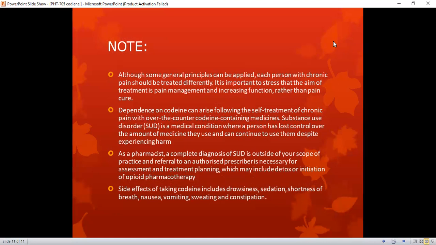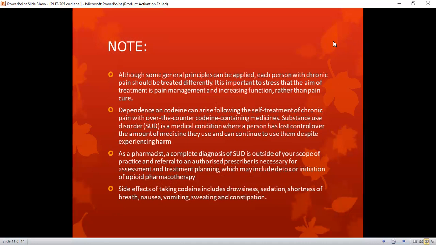Dependence on codeine can arise from the self-treatment of chronic pain with over-the-counter codeine-containing medicines. Substance use disorder (SUD) is a medical condition where a person has lost control over the amount of medicine they use and can continue to use it despite experiencing harm. As a pharmacist, a complete diagnosis of SUD is outside of your scope of practice and referral to an authorized prescriber is necessary for assessment. Treatment planning may include detox or initiation of opioid pharmacotherapy.